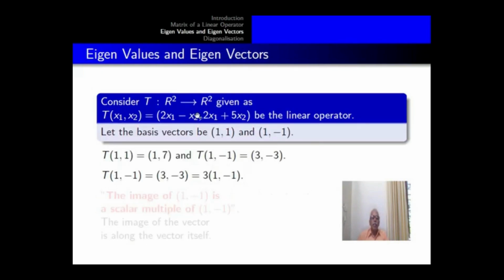Consider the operator T from R2 to R2 given by T(x1,x2) equal to (2x1 minus x2, 2x1 plus 5x2), the same operator we considered earlier. Let the basis vectors be (1,1) and (1,-1). T(1,1) equal to (1,7) and T(1,-1) equal to (3,-3). So here we get T(1,-1) equal to (3,-3) equal to 3 times the basis vector itself.